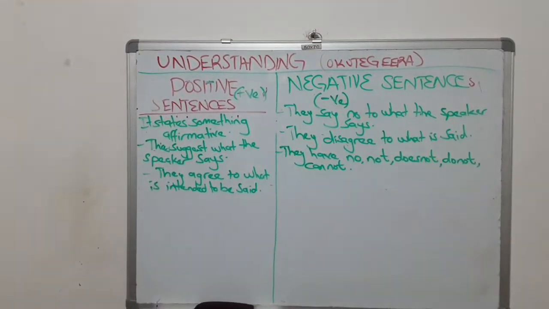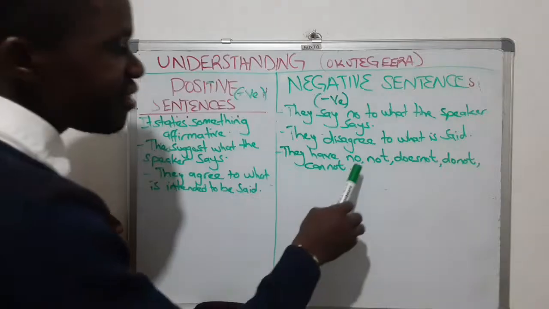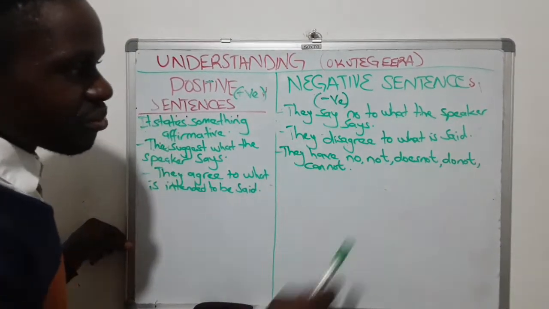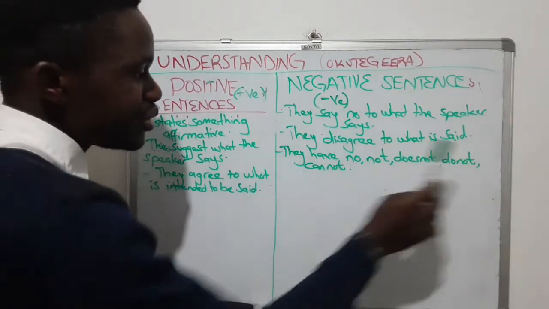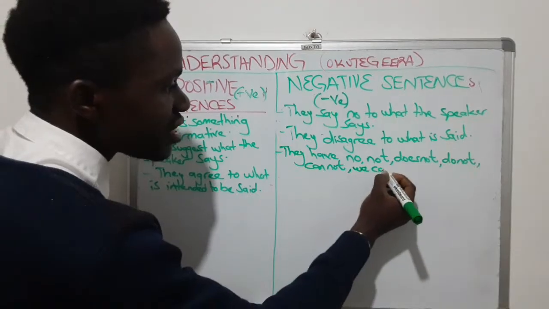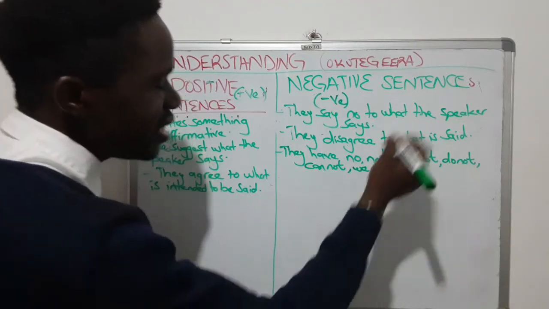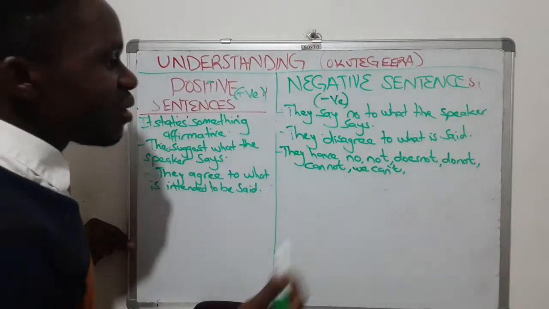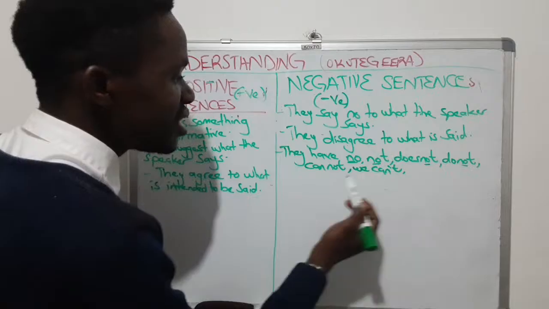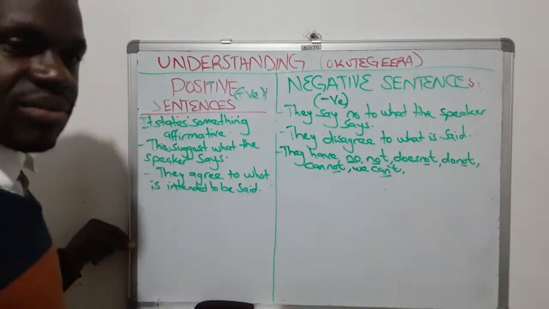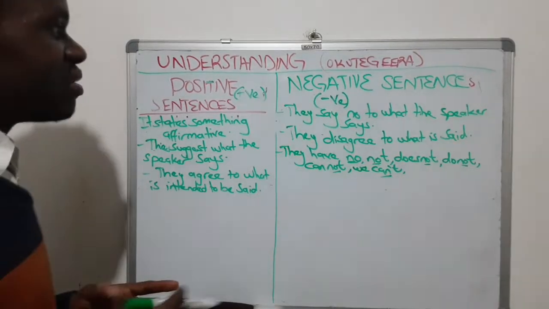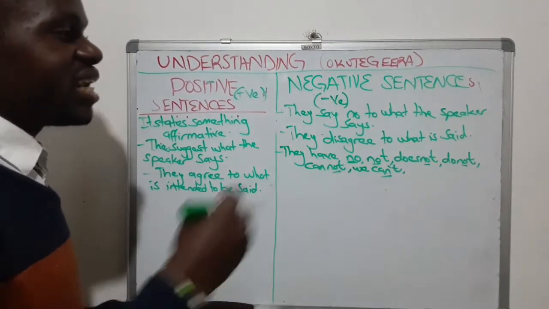Once again, negative sentences, they have a no in them, not, does not, do not, cannot, we can't, and other sentences. In other words, they have a no, not in them. Ziba zigaana, nedda. So in other negative sentences, zina nedda muzo.